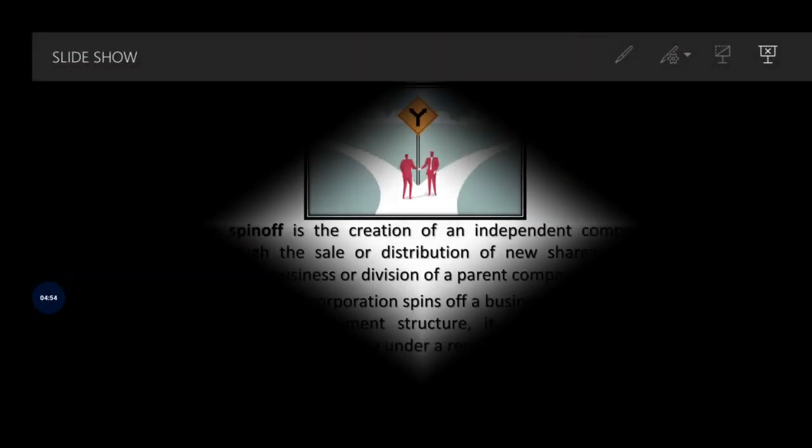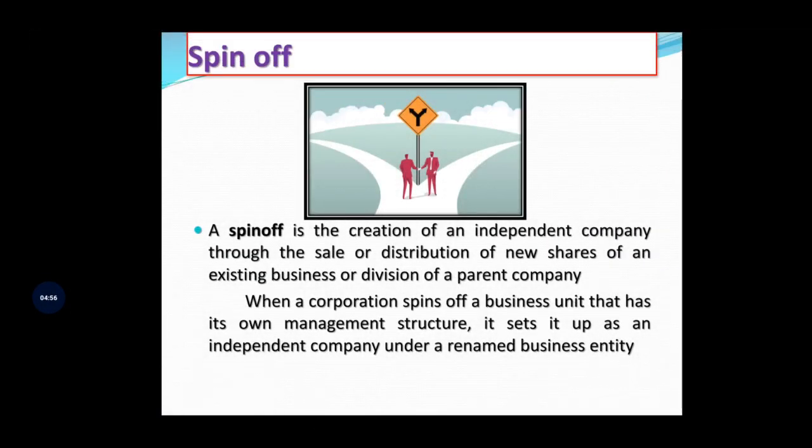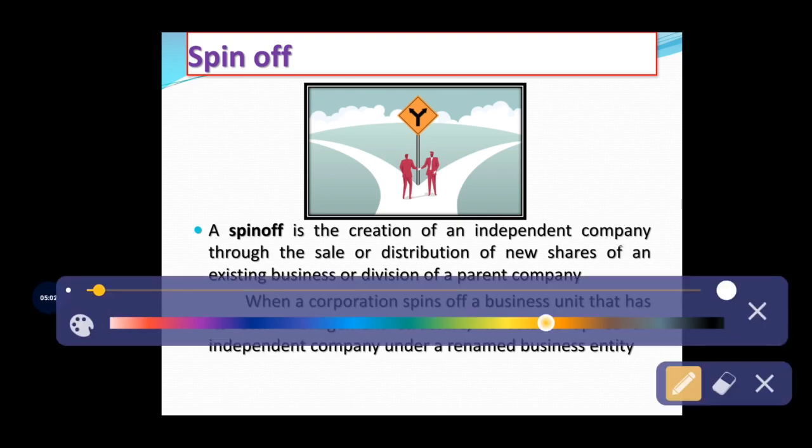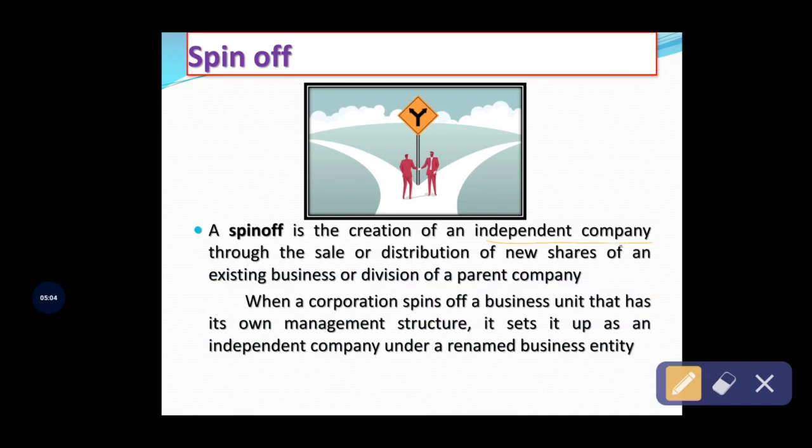See, a spin-off is the creation of an independent company. So what are the independent companies in the example? D and E company, through the sale or distribution of new shares. Which company will distribute the new shares? The existing C company will issue the new shares to the existing shareholders.